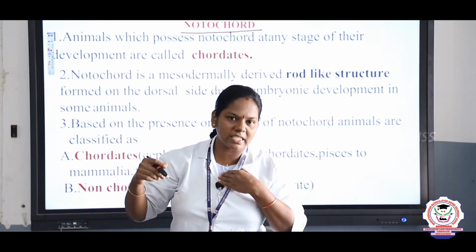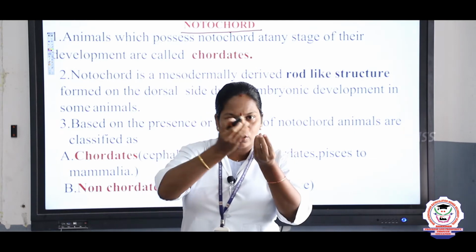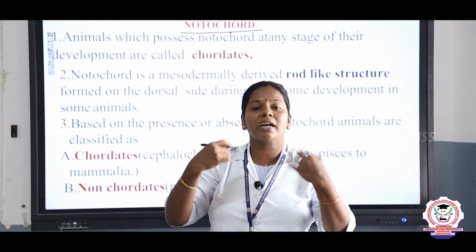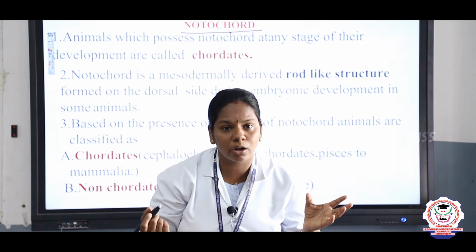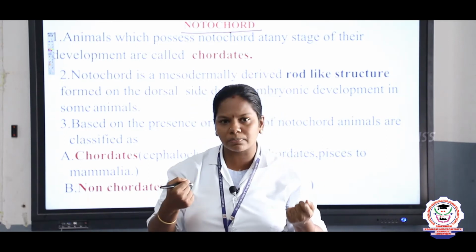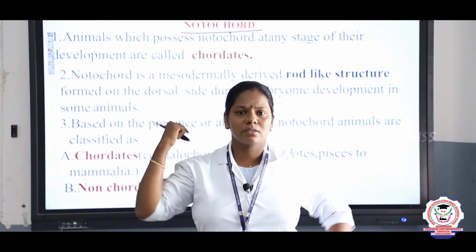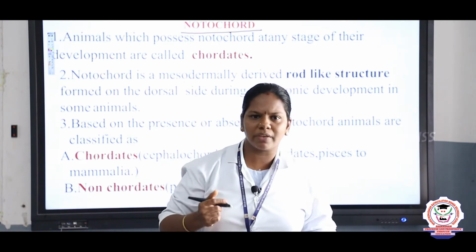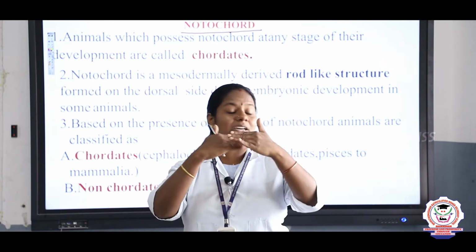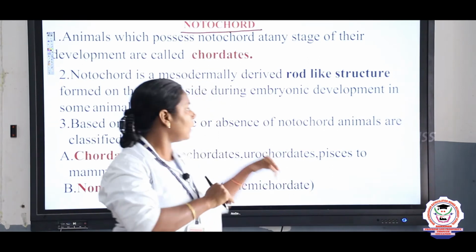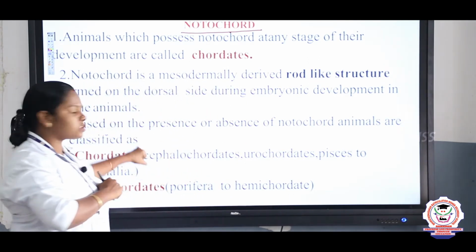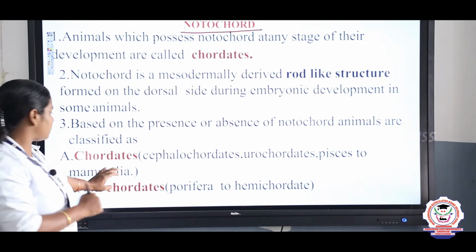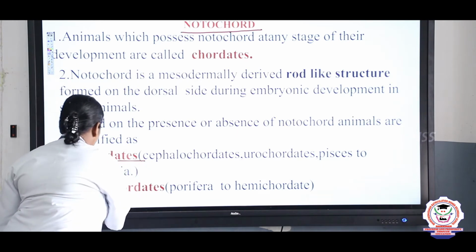For us, if we take an example, when we are a baby in the womb, the notochord will be formed, and the notochord will be converted into the vertebral column. Notochord is very flexible. Vertebral column is a hard bony structure, right? It is flexible, we can bend, but it has cartilage in the middle, right? So based on the presence and absence of the notochord, we can classify them into chordates and non-chordates.